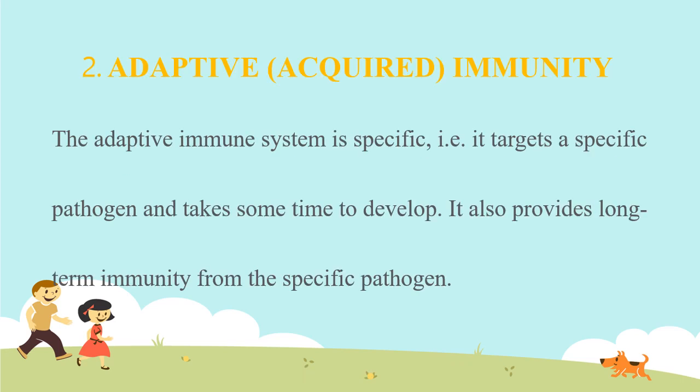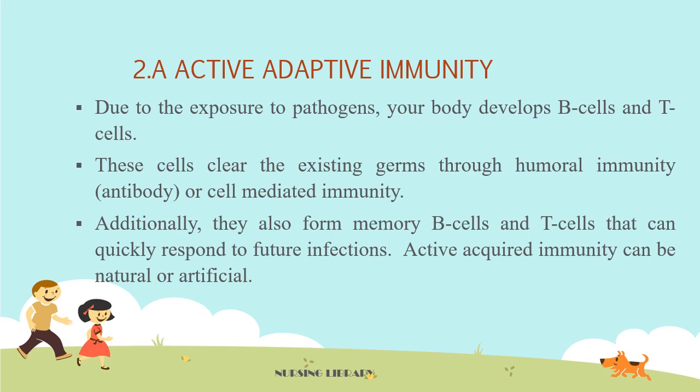Second type of immunity is adaptive immunity or acquired immunity. The adaptive immune system is specific. That is, it targets a specific pathogen and it takes some time to develop. It also provides long-term immunity from the specific pathogen. Before I said adaptive immunity, again we can divide it into two types, that is active adaptive immunity and passive adaptive immunity. Now we can see in detail about the active adaptive immunity.